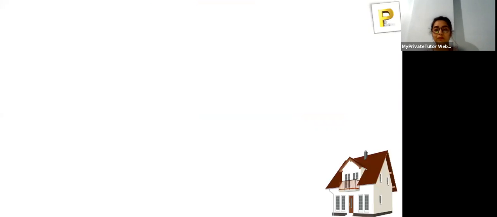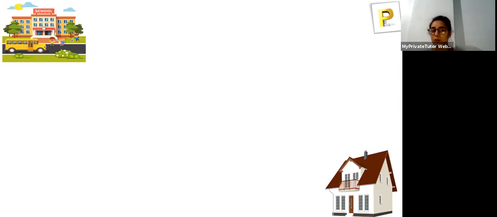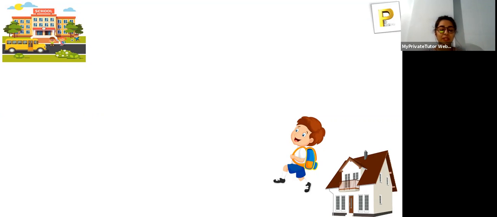Let's take one more example. There's a house and here is the school. This boy decided that today was going to be a fun activity day for him, and maybe he's going to study coordinate geometry. He was very excited to go to the school. So what he did is he started walking towards the school.